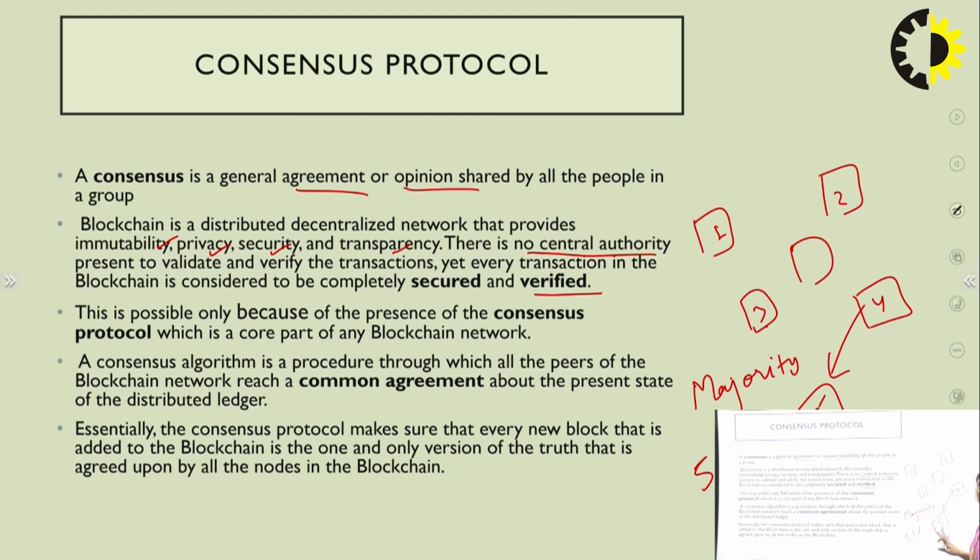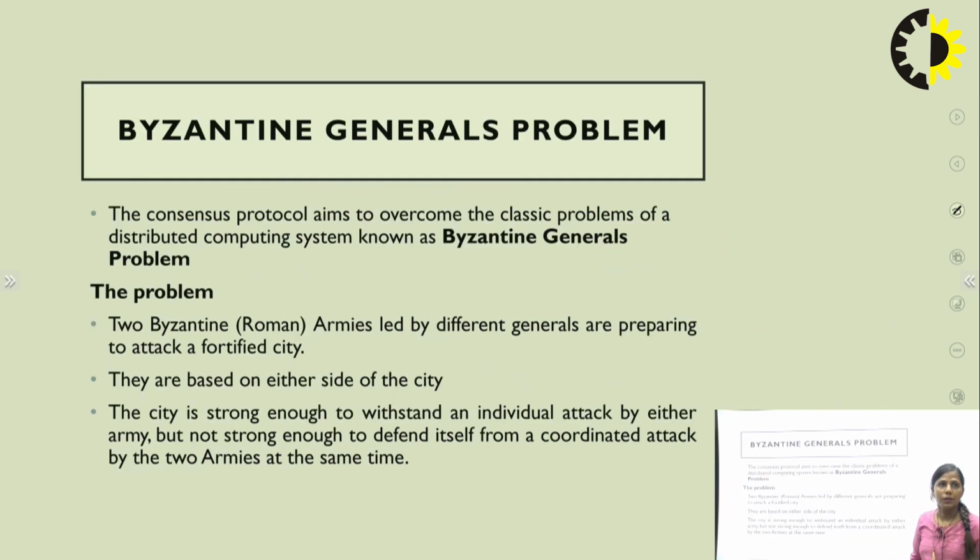Meaning we can add the new block by the permission of all the nodes participating in that network, by the permission of the particular network. Means the majority will be required in that network. One problem that comes in the blockchain is the Byzantine general problem, and this problem is also solved by the consensus algorithm.